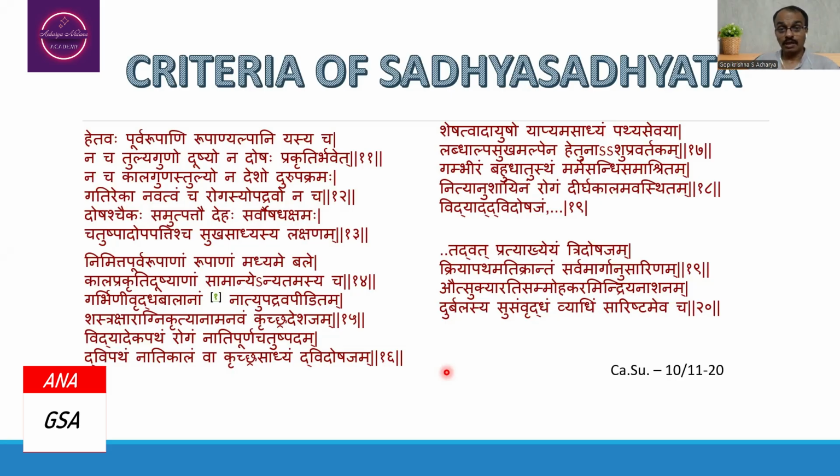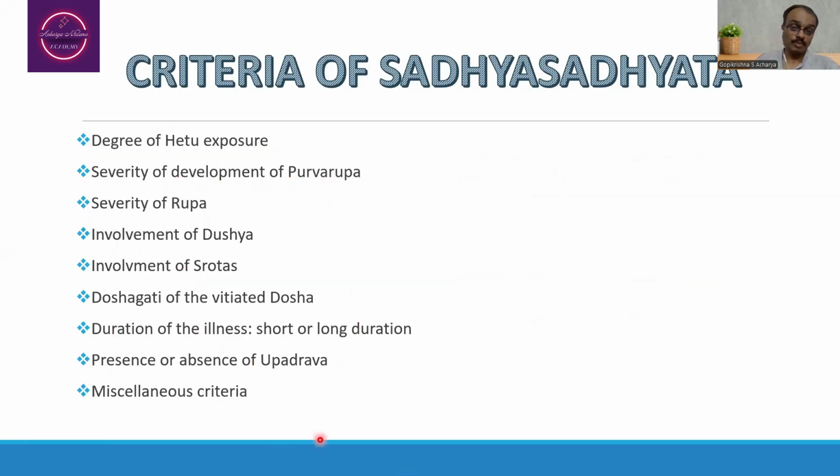When you think about the description, there are several criteria being mentioned. Here we are going to discuss a few criteria. Those criteria are the degree of Hetu exposure, severity of the development of the Purarupa, severity of Rupa, involvement of the Dushya, involvement of the Srotas, dosha gati of the vitiated dosha, duration of an illness, whether it is short or long duration, presence or absence of the Upadrava, and certain other miscellaneous criteria.